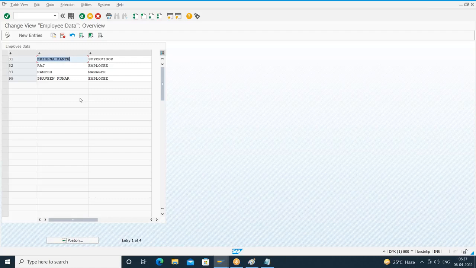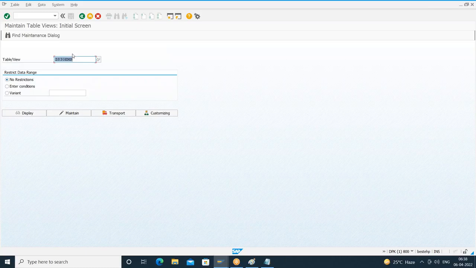For minimizing the navigations, what we have done, we have created the T code for the table maintenance. So the agenda of creating the T code for table maintenance is to bypass, to skip the initial screen of this table maintenance. So since we are going to skip the initial screen, we need to provide this particular table name and the function code of the button as a default value.